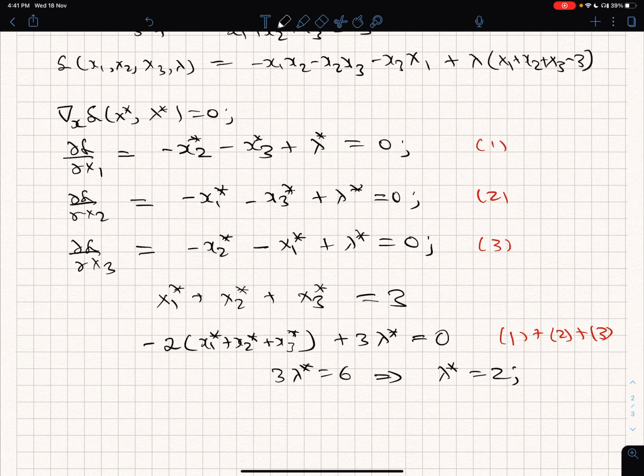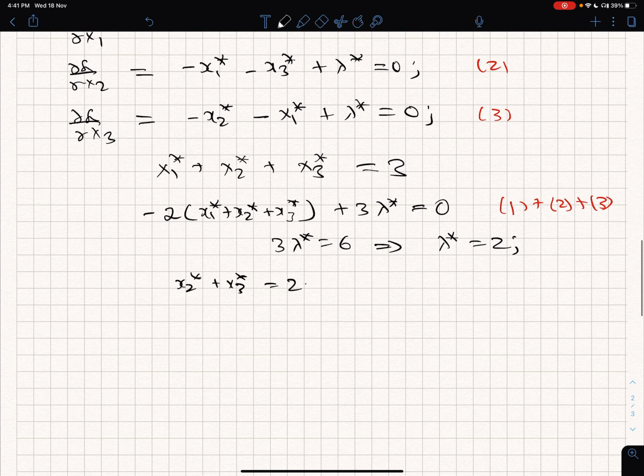And then by symmetry, if you substitute, look at the first equation, for example, x2 star plus x3 star is equal to 2. That's what the first equation now says. And similarly, you have x1 star plus x3 star equal to 2, and x1 star plus x2 star equal to 2. So by symmetry, you can easily see, or even otherwise by brute force solving, that each of them should be equal to 1. Okay.